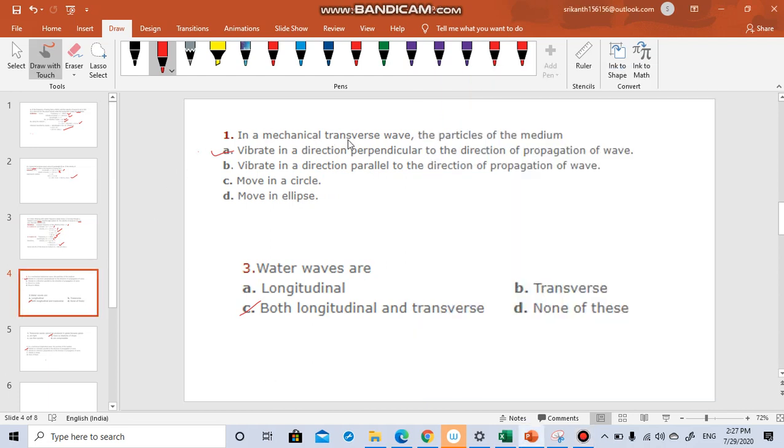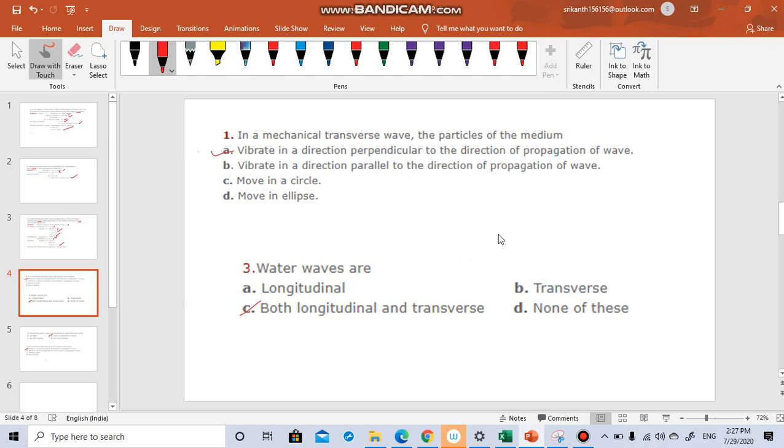In a mechanical transverse wave, the particles of the medium, so 4 options are given, we have to choose the correct one. Vibrate in direction perpendicular to the direction of propagation of wave. This is pretty straight. y of x,t is equal to A sin(kx minus omega t). This is what we have written.